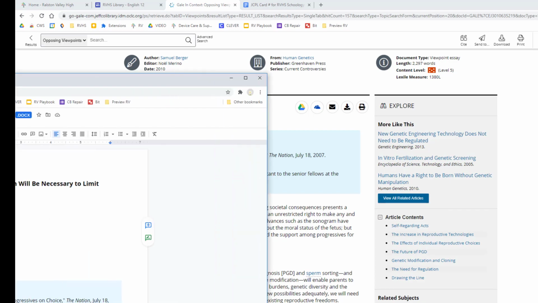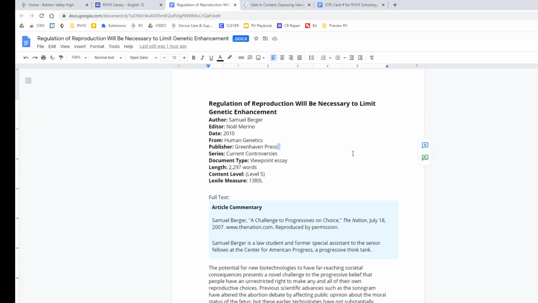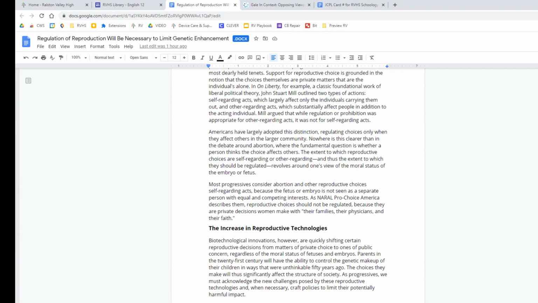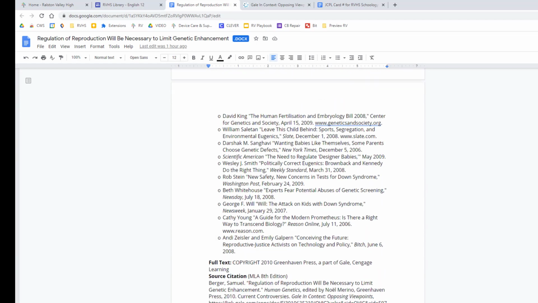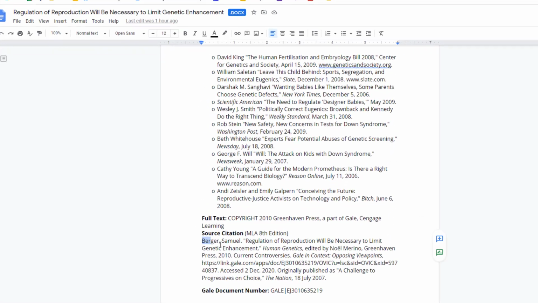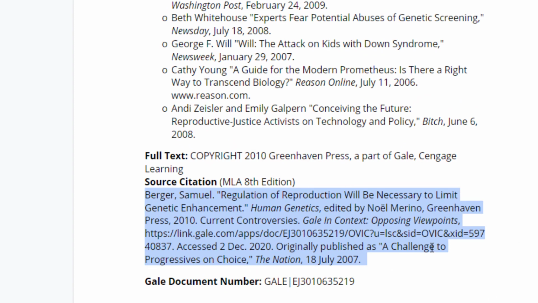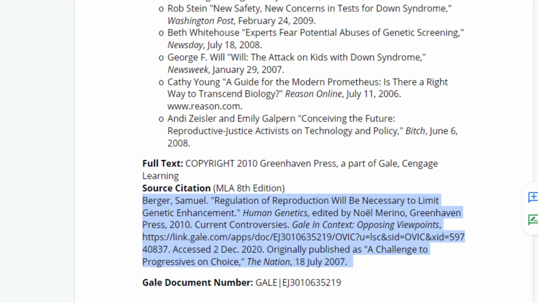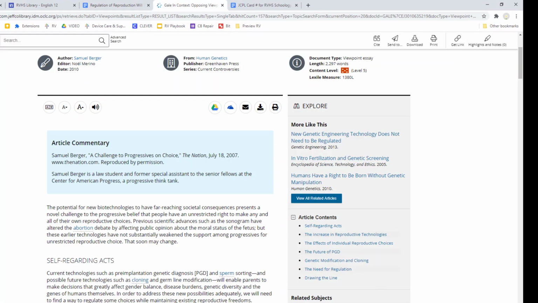But once it arrives in your drive, it will look like this. It's the full article, plus your copy will even have MLA citations at the bottom. All you need to do is double space it and add in the hanging indents after you copy and paste this onto your Works Cited page. So, Opposing Viewpoints is a great database, but not for all topics.